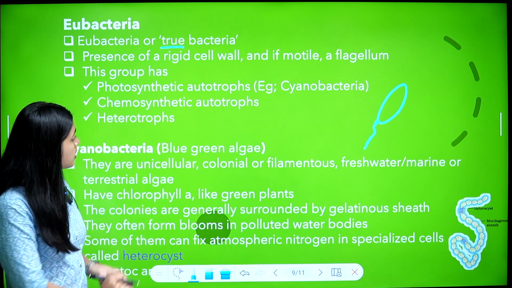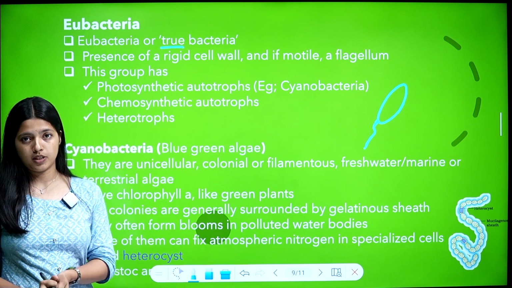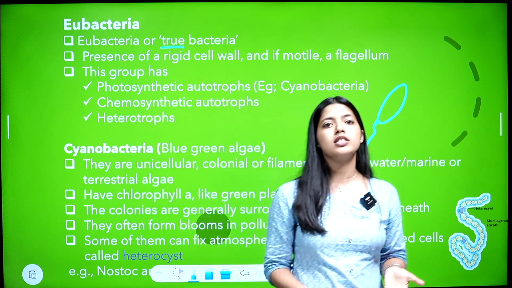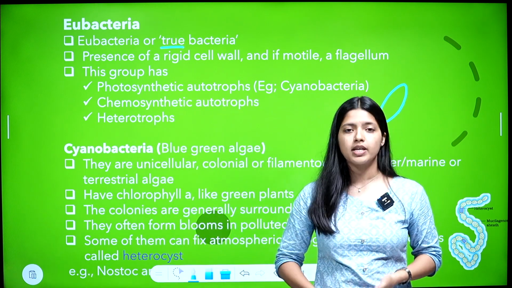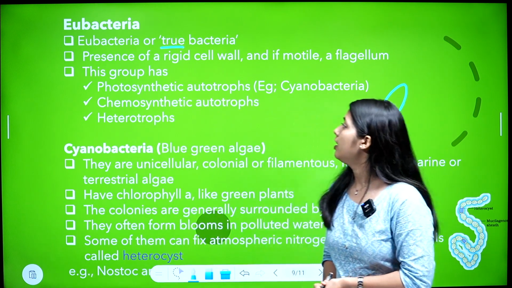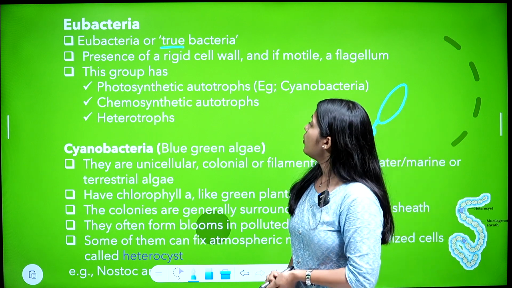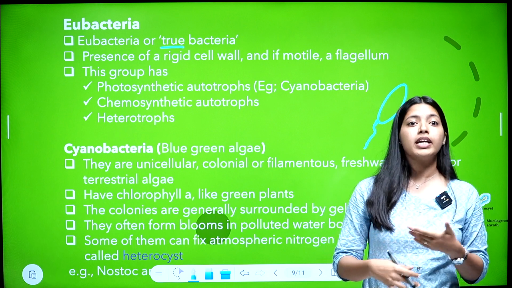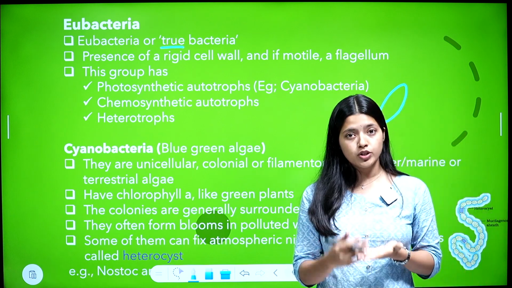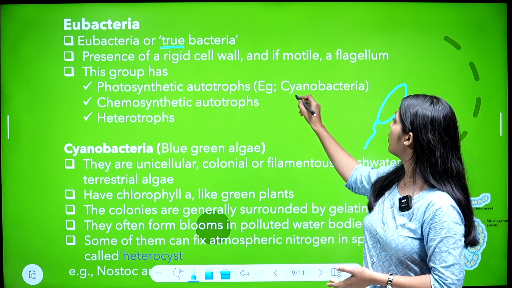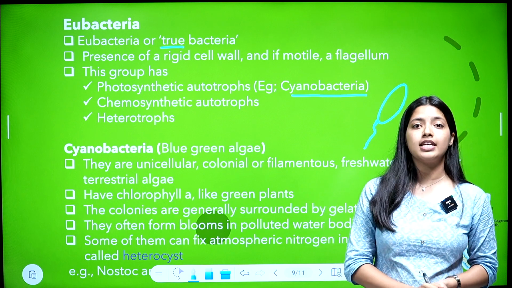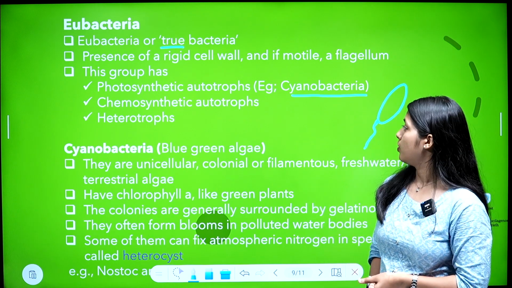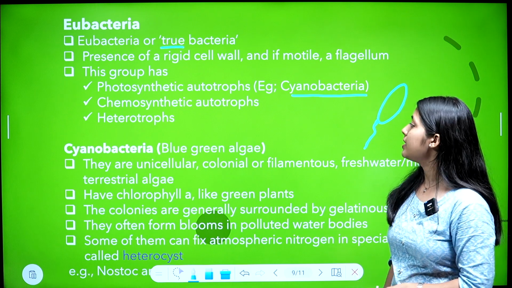This group has photosynthetic autotrophs, chemosynthetic autotrophs and heterotrophs. So in this group of eubacteria, there are photosynthetic autotrophs, chemosynthetic autotrophs and heterotrophs. For example, photosynthetic autotroph bacteria can produce food by themselves with the process of photosynthesis. An example is cyanobacteria, which is important. Cyanobacteria is a photosynthetic autotroph.